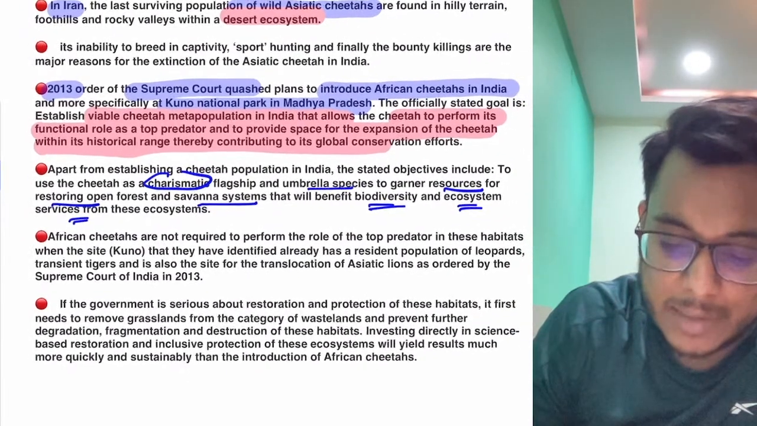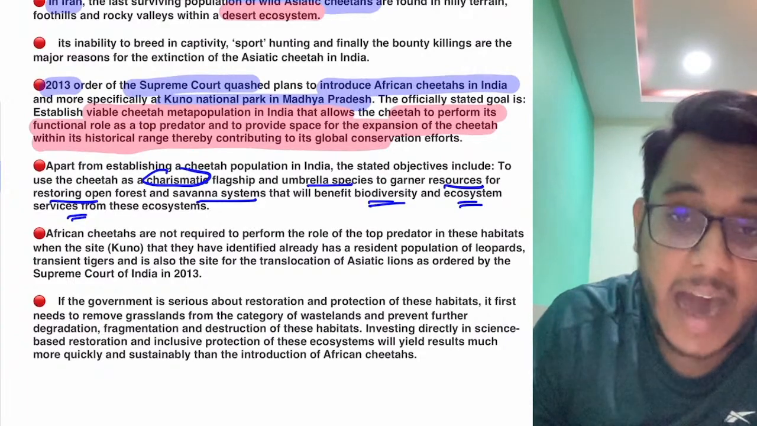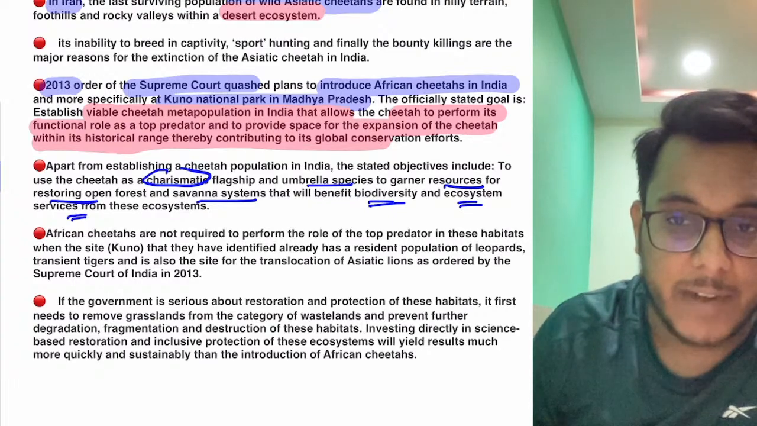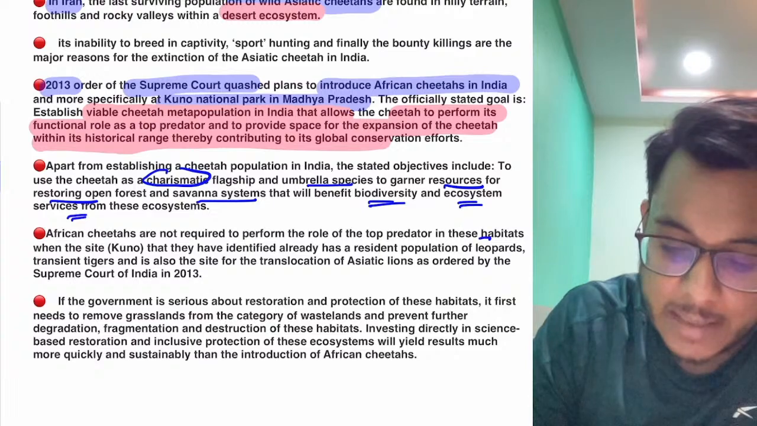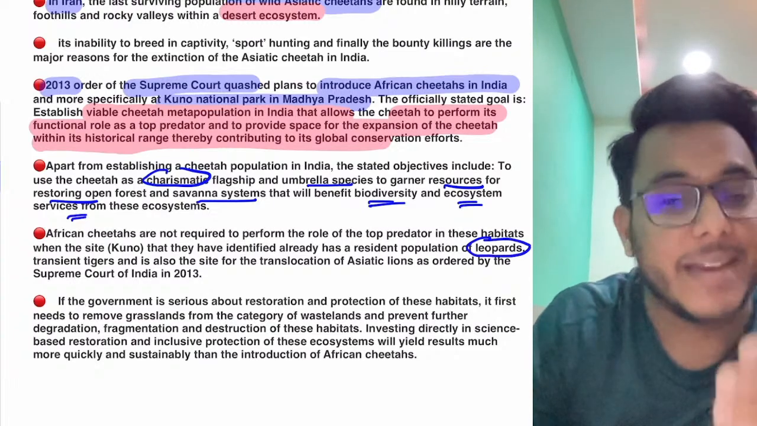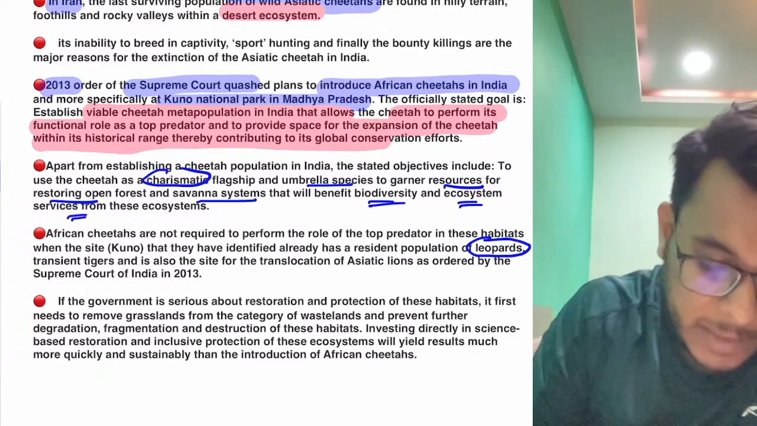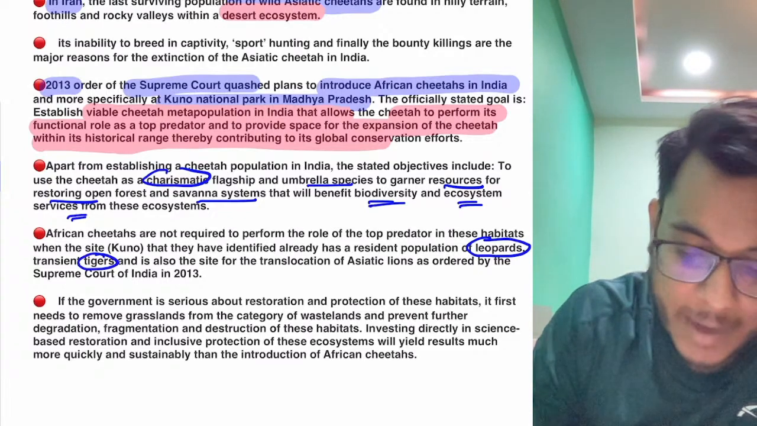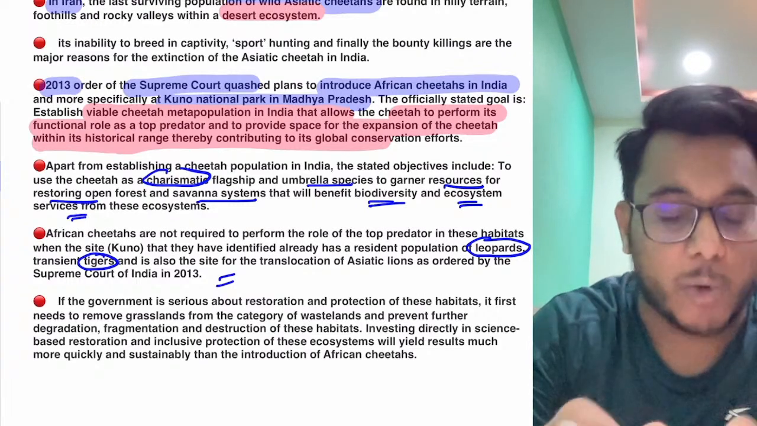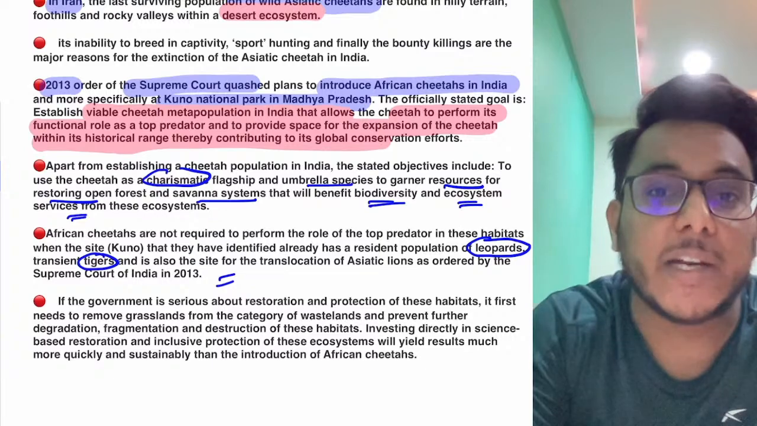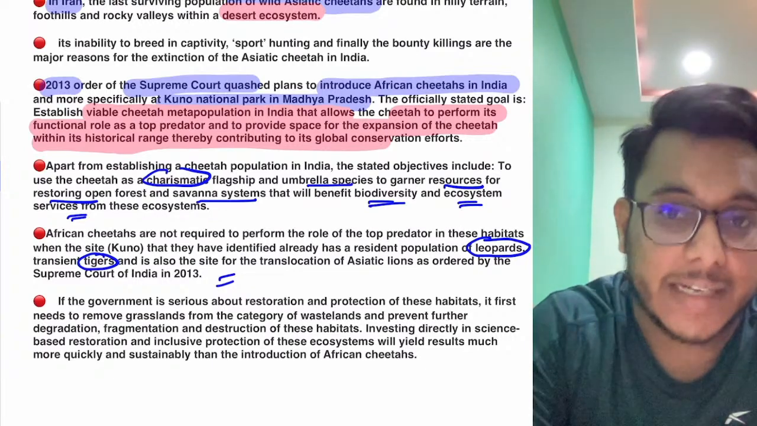But guys, the critics here say, why do you need to have cheetah for this particular thing? There are top predators that are already available. For example, around the Kuno National Park, there is still a population of leopards. These leopards can play the role of a top predator species. Moreover, there are tigers also, and then there are jackals also, which can perform that particular role. Why specifically do we need to reintroduce the cheetah? So it has been said that it is nothing but a publicity stunt that the government is going forward with.